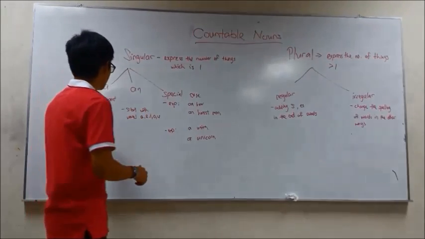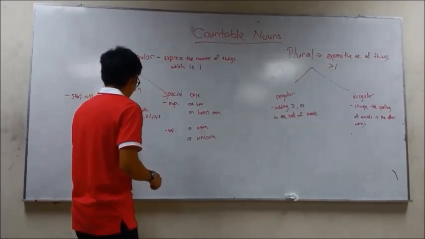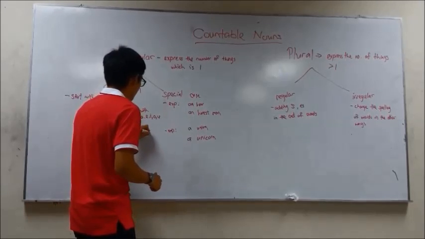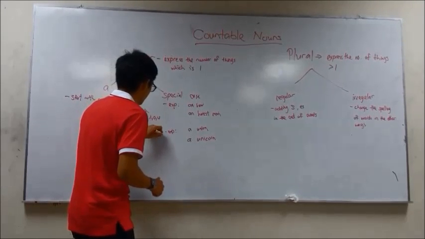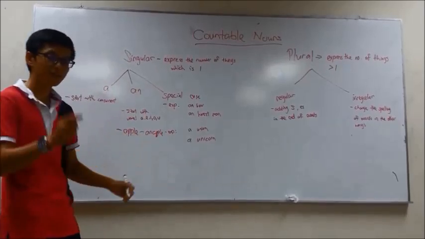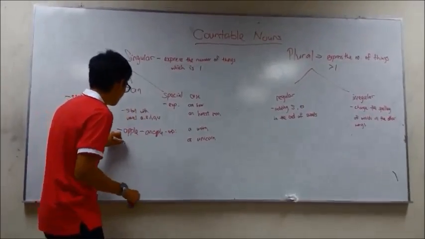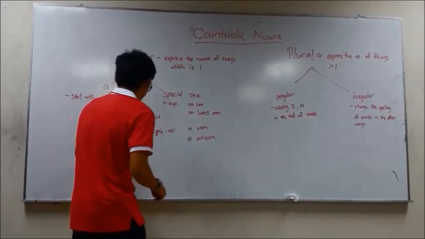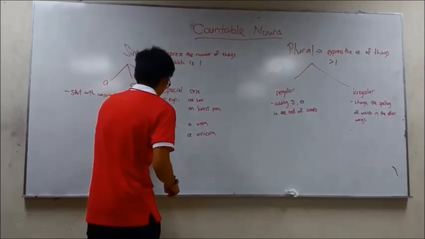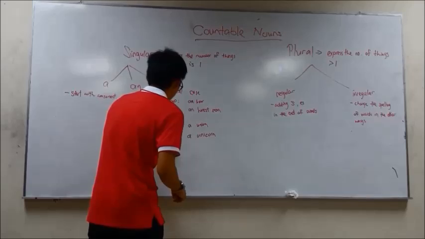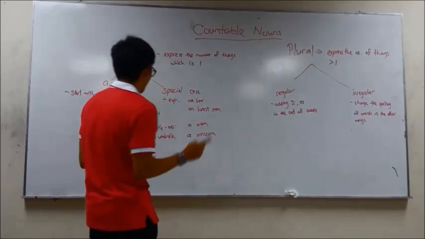For example, an apple, which expresses that there is one apple. It's one number. And then an umbrella means that there is one umbrella.